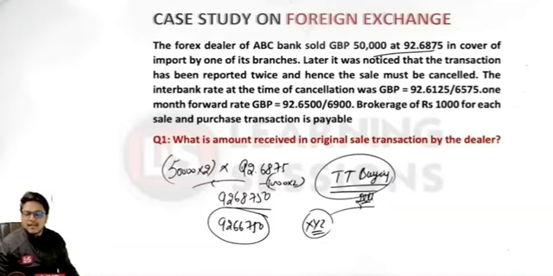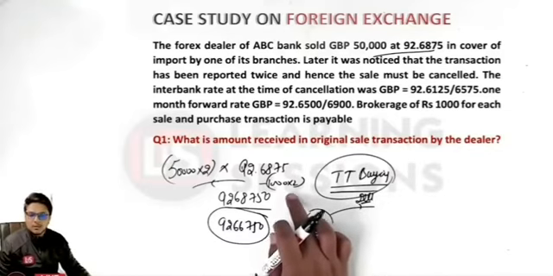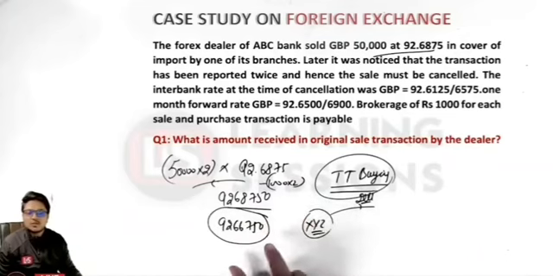And in the case of the buying rate, the margin is to be subtracted. That is why we subtracted 1000 rupees. Why is it multiplied by 2? Because there were two transactions. So that is why 2000 rupees are to be subtracted. So that would be the answer related to the first question over here.